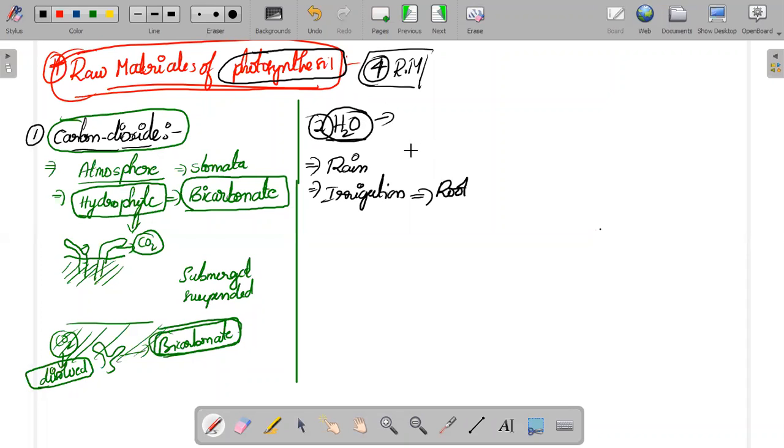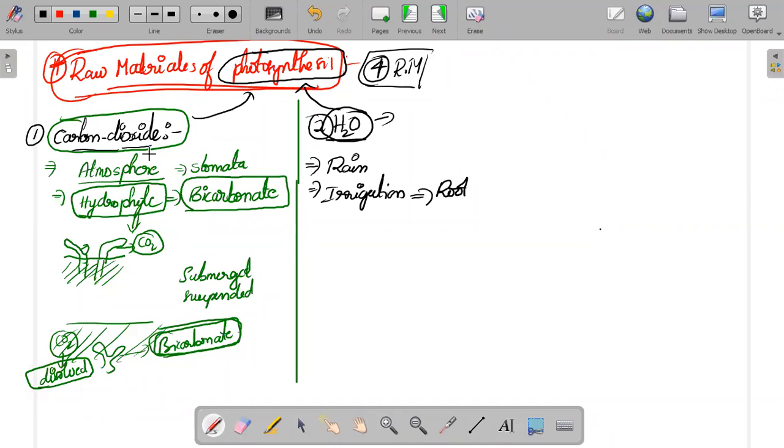What we are seeing now is how the plant is obtaining all these things. Plants, how they are obtaining these things, that is what we are seeing now. We are not seeing how they are involved in photosynthesis. We'll see how they are involved in photosynthesis later, etc. We'll try to see it later.